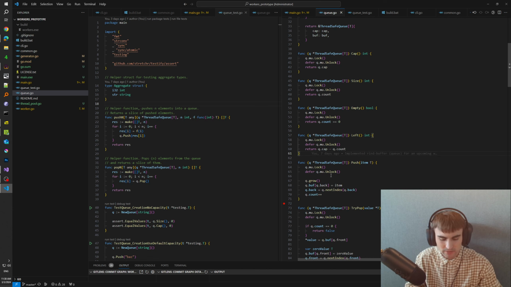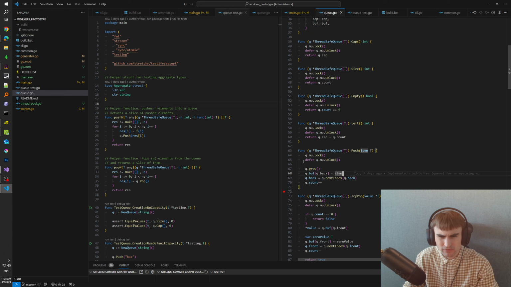So basically, if we push elements into a queue, the left returns how many empty spots are left, right? Push function, we will talk about it, and we have to lock pretty much in every single function.